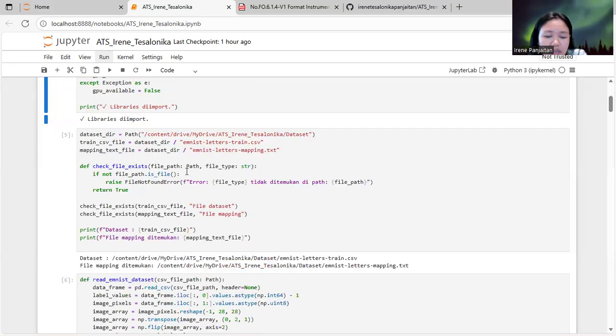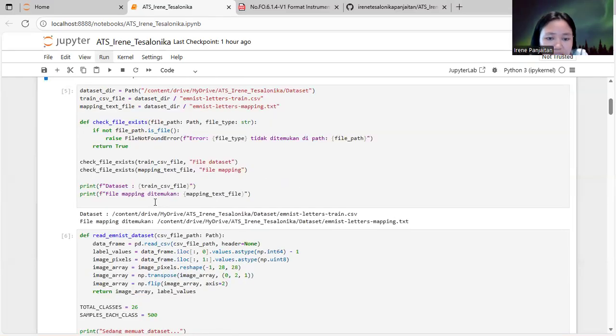The fifth cell explains verifying the dataset file. This cell defines the dataset directory and verifies that the two critical files exist. The first one is the MNIST train data here, and the second one is the MNIST letter mapping text. It contains the grayscale images and the labels, and it defines the correspondence between the numeric labels and letters from A to Z. The function check files confirms both files are present in the specified directory. If any file is missing, it will raise an error and stop the process. This step guarantees data integrity before reading.